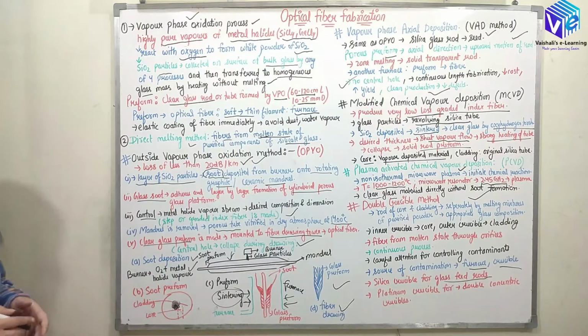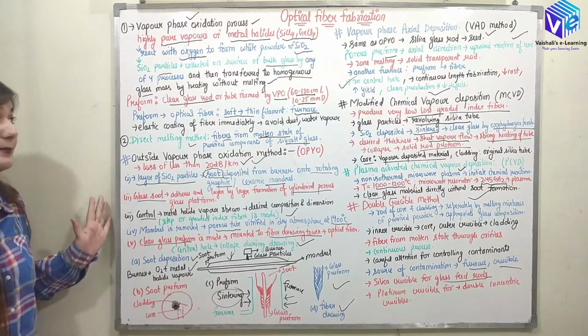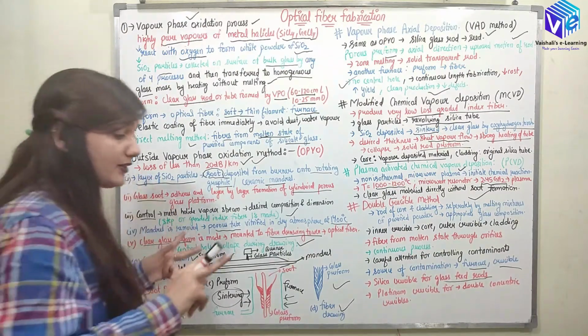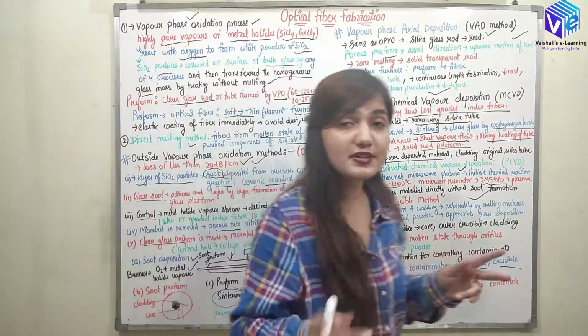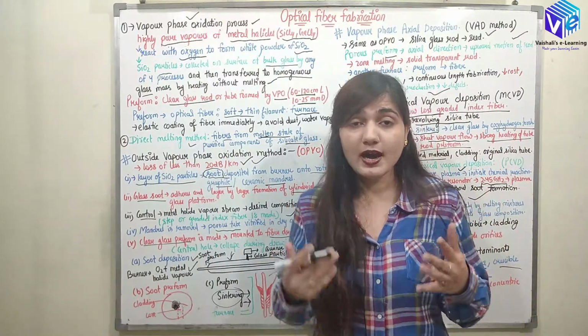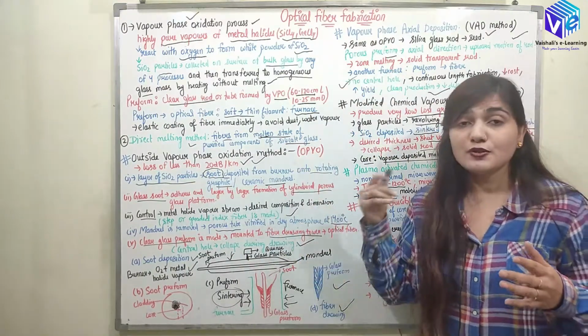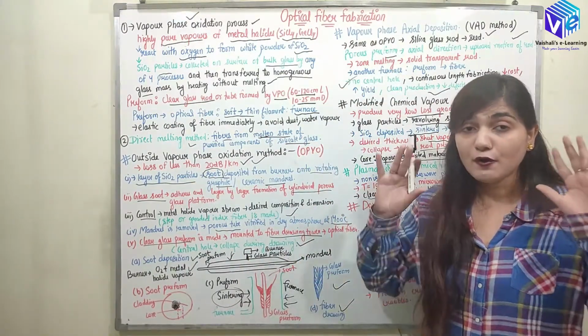So I hope you understood a lot of topics: in all of the ways how I can fabricate an optical fiber, what the two different processes are, what the difference is between the basic two processes, and what the four types of vapor phase oxidation process are. So we have talked in detail about all of these things.